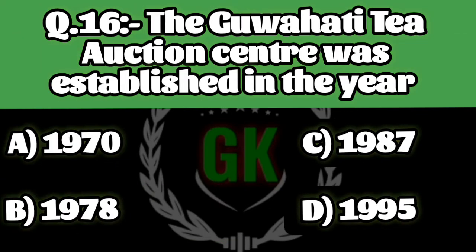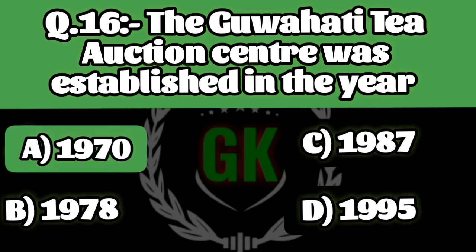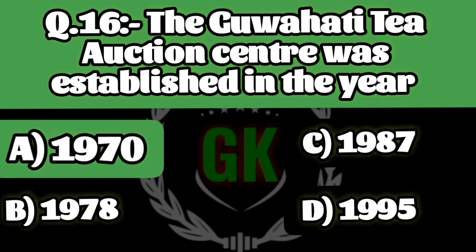Question 16. The Guwahati Tea Auction Center was established in the year 1970, 1978, 1987 and 1995. Right answer is option A. 1970.